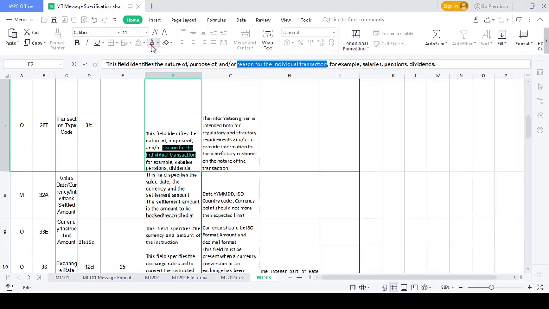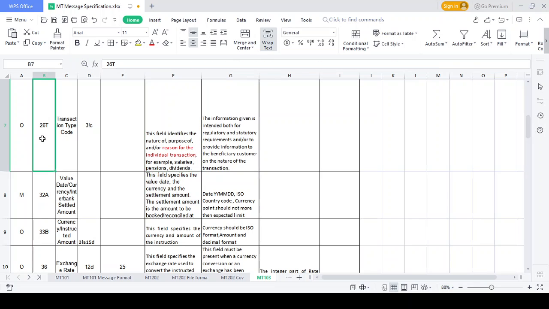It's similar to the previous one. Yes, correct. What fields should come is common for all the SIP messages. The 26T concept should not differ for MT202 cover or MT103 or any kind of message, because this field is the transaction type code. They maintain the database like that. Whenever 26T comes, it is a transaction type code for all the messages. It should not differ.